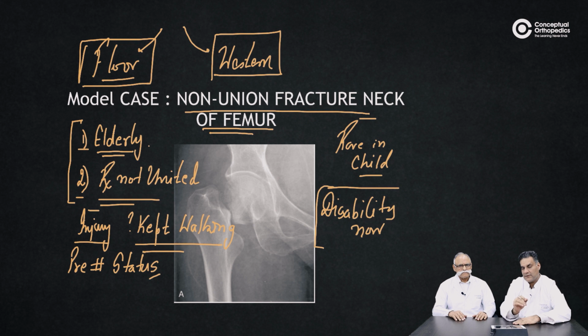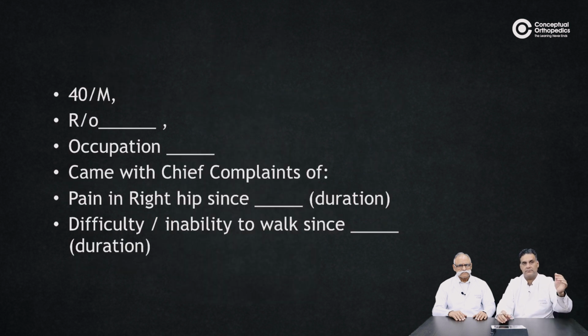So now whatever sir has said, I'll be stretching into the presentation and explaining each point. Age: young adult, elderly, child rare. Address, occupation, very important, floor or executive, because our treatment will be based upon what the patient is doing. Remember, you can give a surgery, but you can't change the profession the patient has. Your surgery and the treatment should be absolutely coordinated with what the patient wants to achieve. The aim and goal should match together.